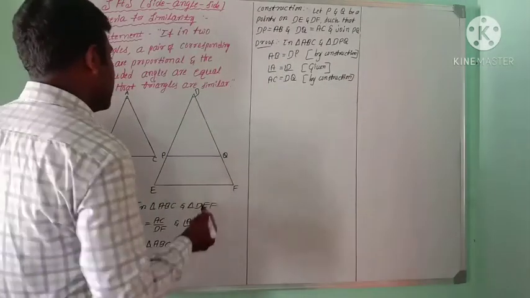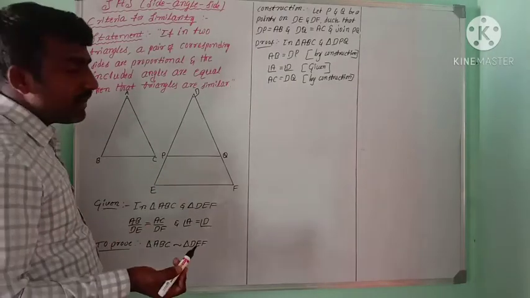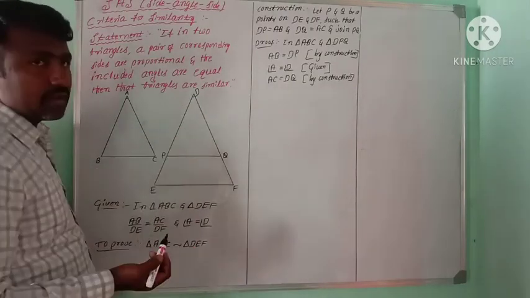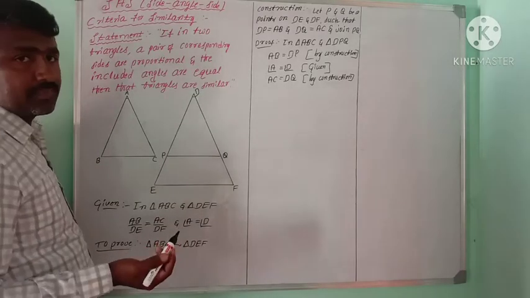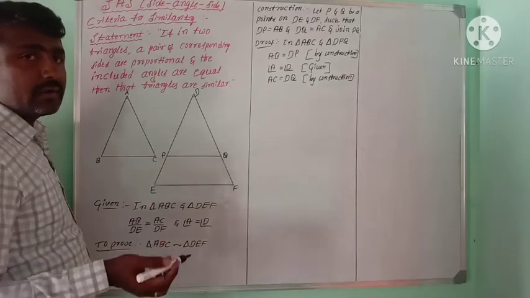We can see that in the two triangles, two corresponding sides are equal and the included angles are equal. Then according to the SAS criteria for congruency, the triangles are congruent to each other.